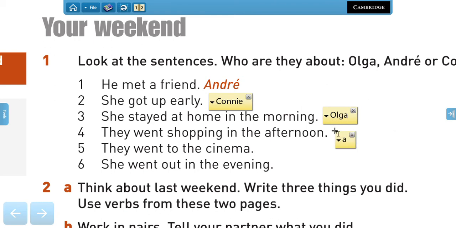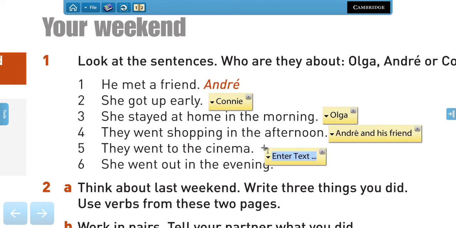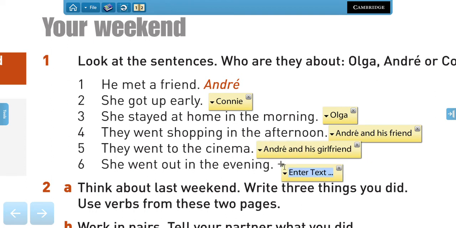So we have Andre and who? Andre and his friend. Yes? They went shopping in the afternoon. They went to the cinema. Andre and his girlfriend. They went to the cinema and she went out in the evening. That is Olga. Right?